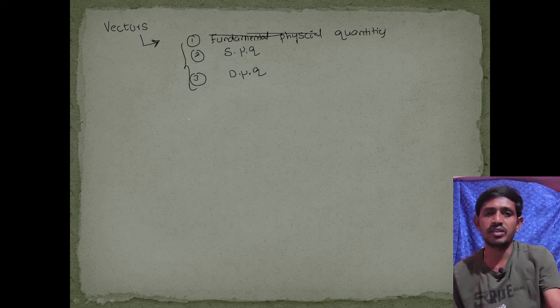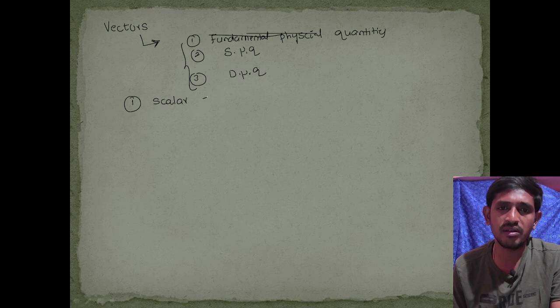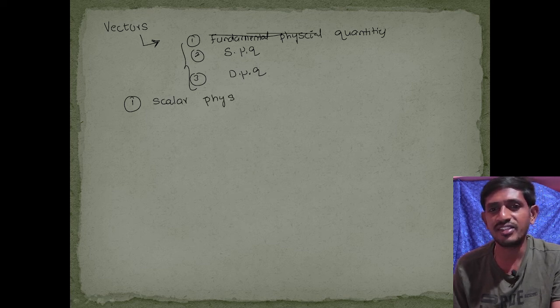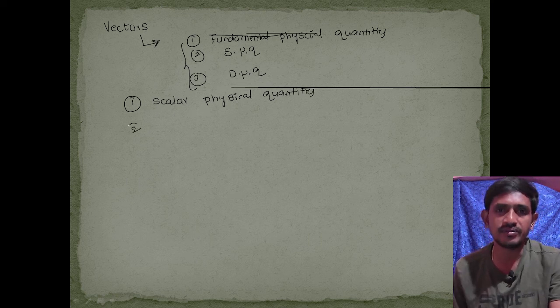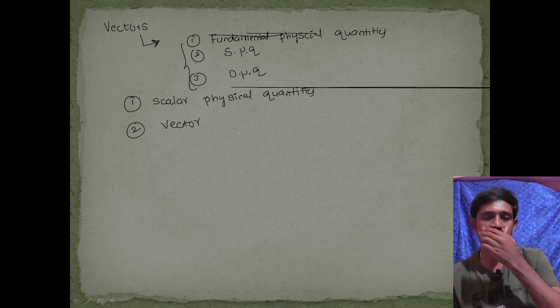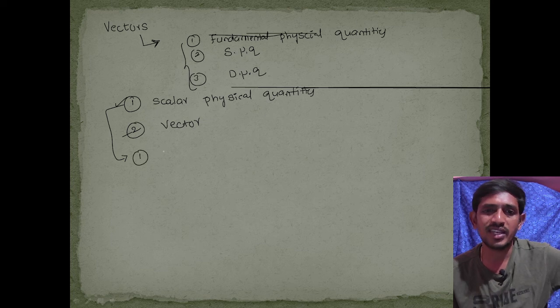There is one more classification of physical quantities. The first one is scalar physical quantities, and the other is the vector classification. Our chapter is concerned with vectors, and you know the previous knowledge of the subject. What is a scalar? What is a scalar physical quantity?